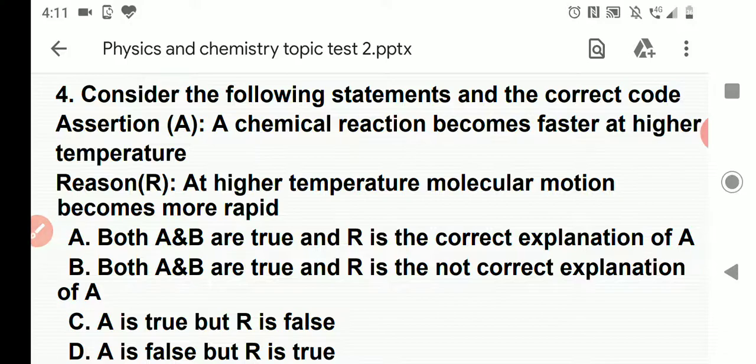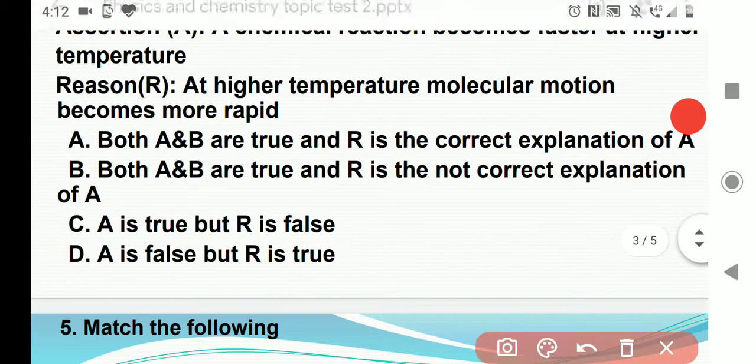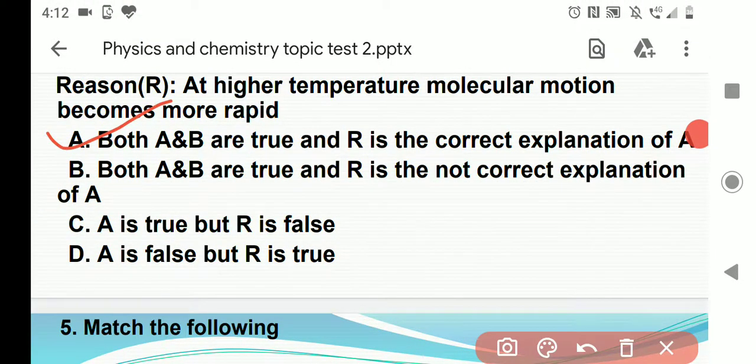It means the assertion, a chemical reaction becomes faster at a higher temperature, is definitely right. Next, the reason: at a high temperature, molecular motion becomes more rapid. The reason is also definitely right. Because of this reason, this assertion will happen. Okay, and then what is the answer? The answer is both A and R are true, and R is the correct explanation of A.